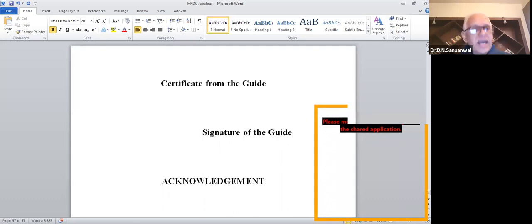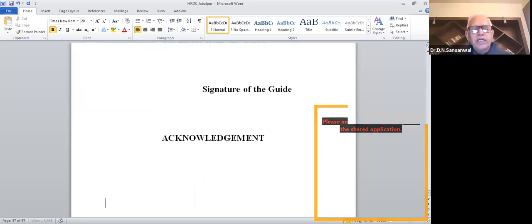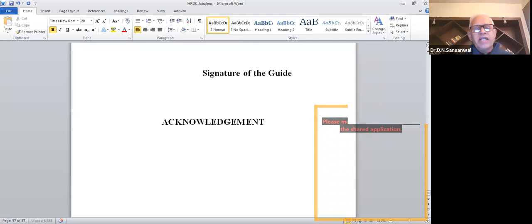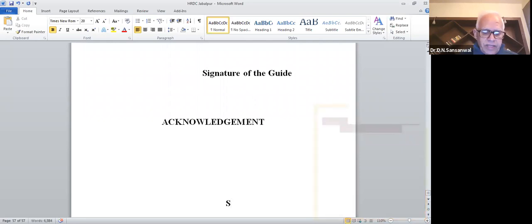So this acknowledgement is 100% the freedom of the researcher. Whatever you write here has to be signed by the researcher. So there is a signature at the end. Signature of the researcher.